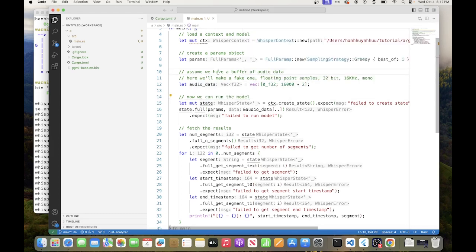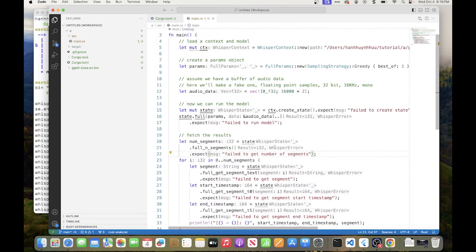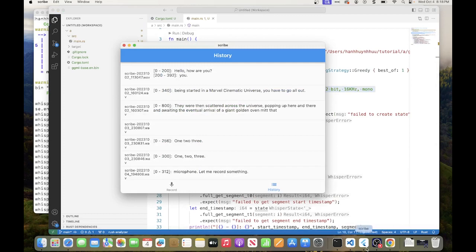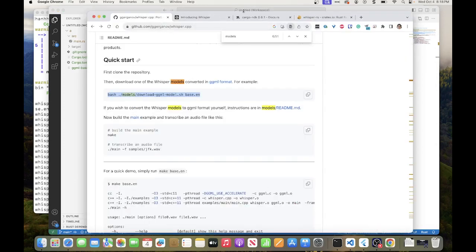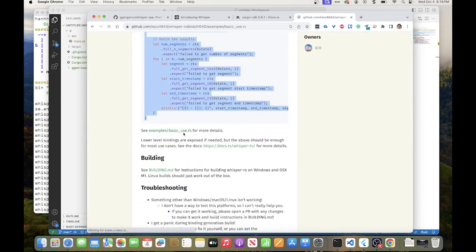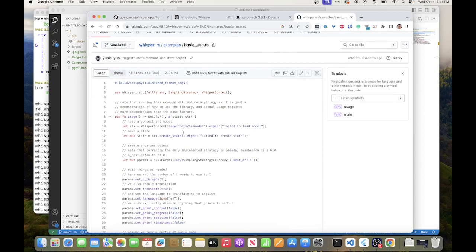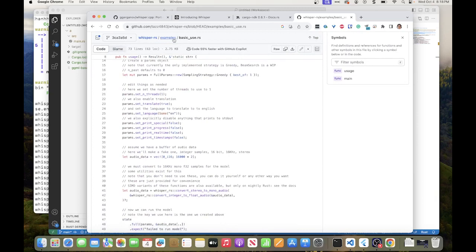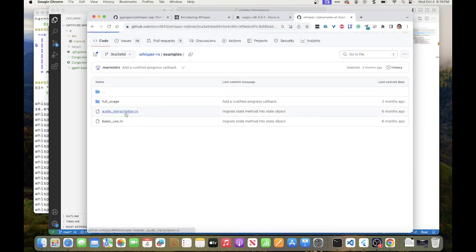Okay, this guy here is not really what we want. It recognizes you from absolute silence. I don't know why it found you, but what we want is to get the data from an audio file. So that requires a bit more work. So let's see if they have an example for that. Okay, basically use for more details. No, this is not very good. Okay, this one here.